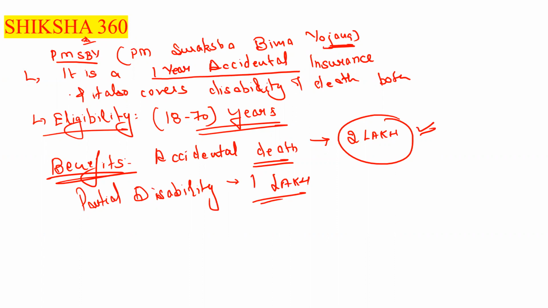First, we have discussed the accidental insurance scheme. Second, their eligibility. Third, their benefits. Now one important point which is left is their premium under the PMSBY. So please tell, what is the premium under that? Presently, it is rupees 20.